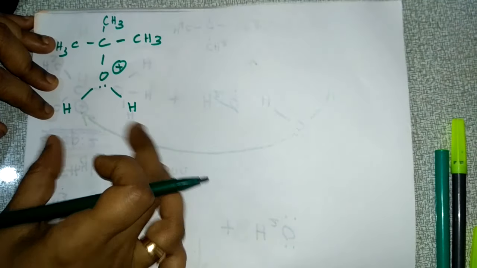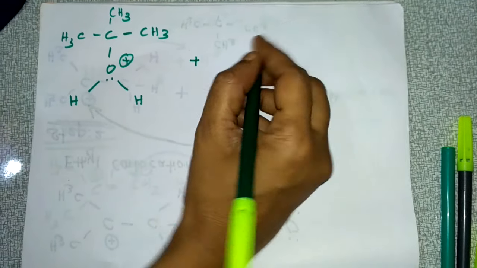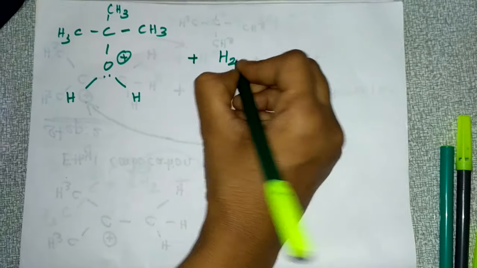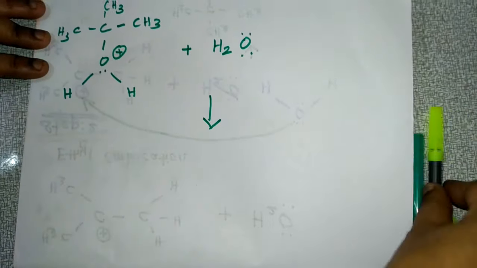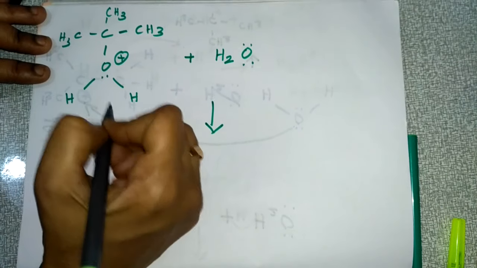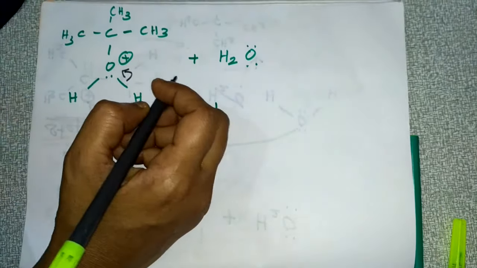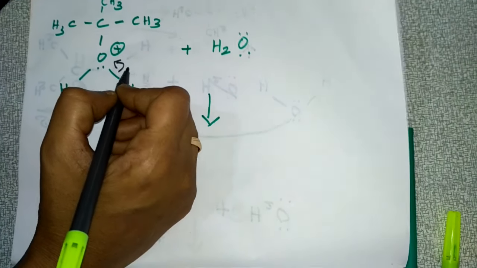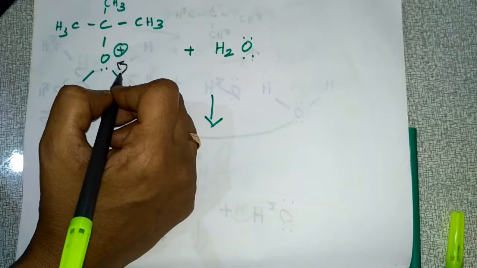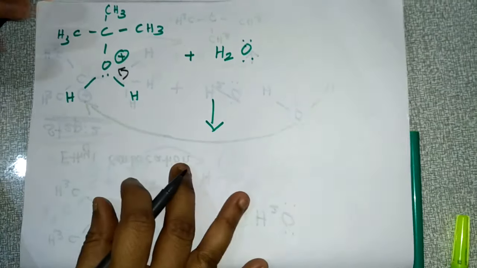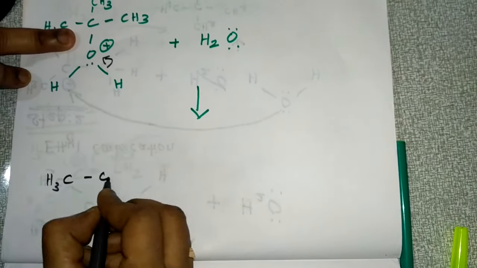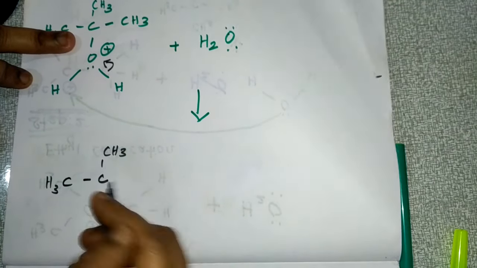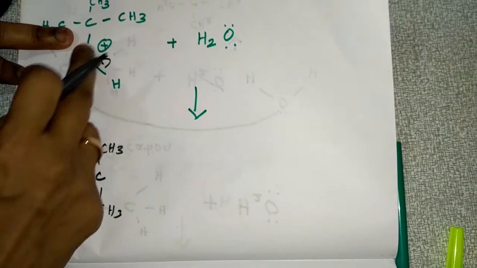I'm going to add water again. Okay, then what happens here? This is positively charged. So this oxygen will take the electrons towards itself. Okay, it will take the electrons towards itself. Either you can take this H or this H. And what happens? The same CH3, this CH3 and CH3, this OH.